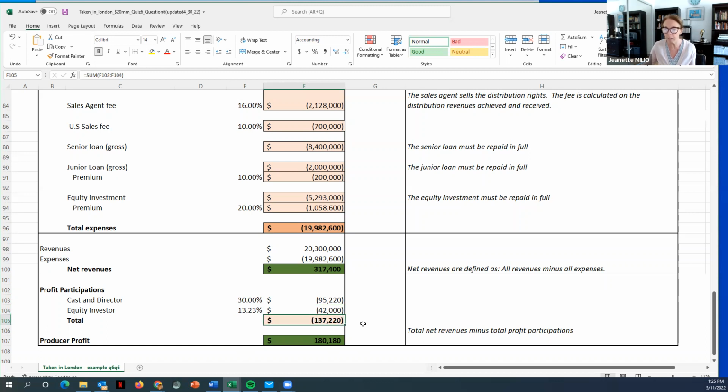So altogether, we're paying these people 137,220. And if I deduct this from the 317,400, I am left with 180,180. And that is the answer to that question.